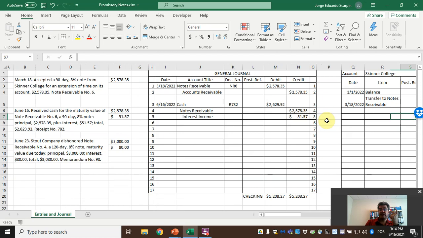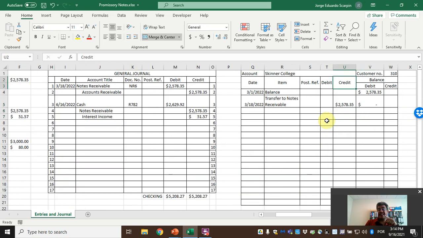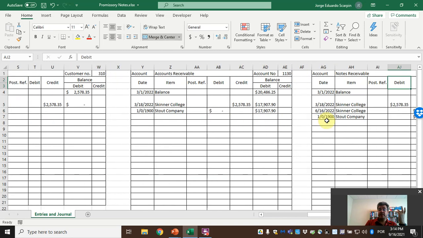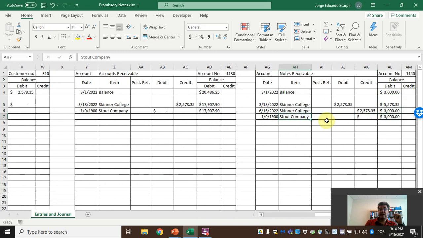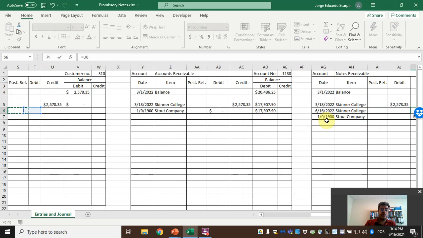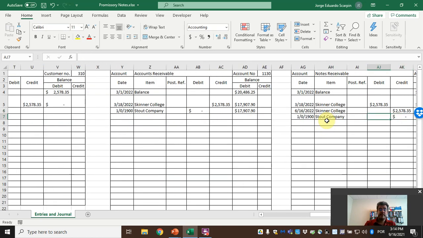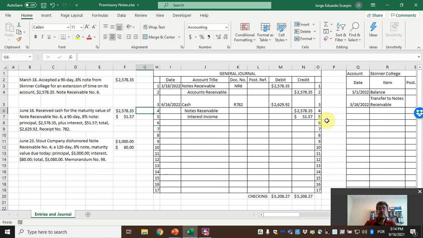So, Skinner College, there is nothing because this is the accounts receivable. Accounts receivable, nothing. Skinner College, we have it now. So, we credit it because we are receiving it. So, we have no notes receivable anymore. Notes receivable here. Better.